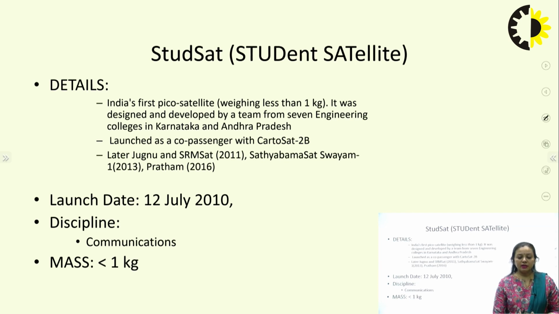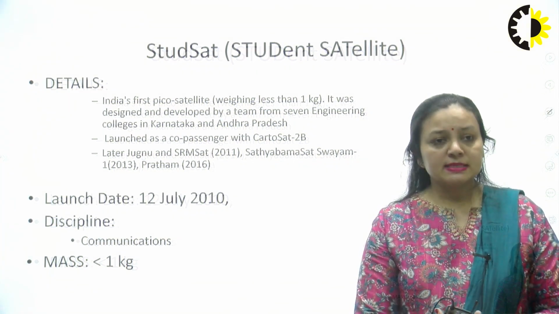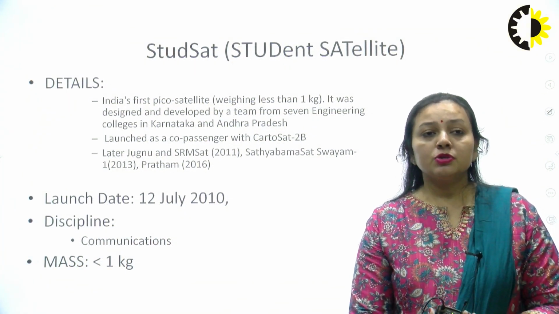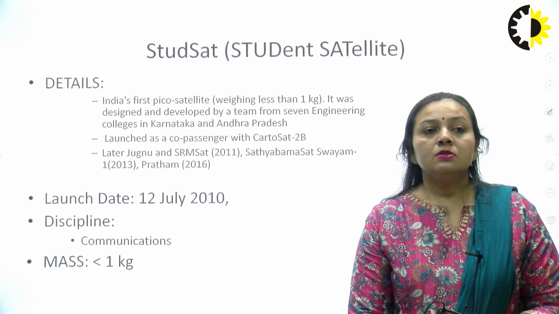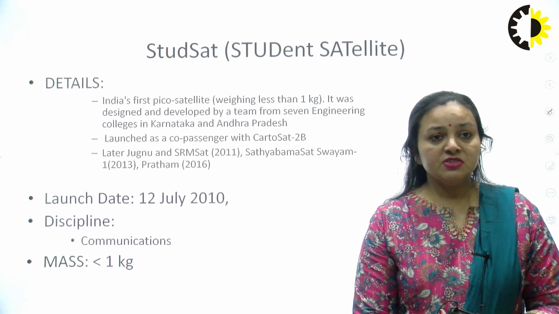It was designed and developed by a team of 7 engineering colleges in Karnataka and Andhra Pradesh. So the teams from 7 engineering colleges made a satellite which weighs less than 1 kg, and it was launched as a co-passenger with Cartosat 2B. Then after this, later Jugnu and SRMSat in 2011, Sathyabama Sat and Swayam 1 in 2013, and then Pratham in 2016. So Swayam 1 and these are all broadcasting satellites. They were launched in 2013, and then in 2016 Pratham was launched. All these satellites were initiatives from engineering colleges.